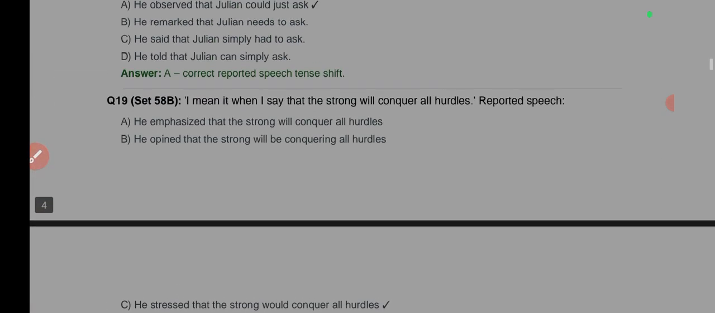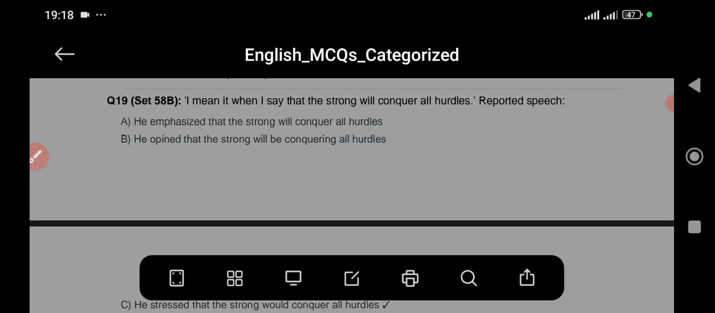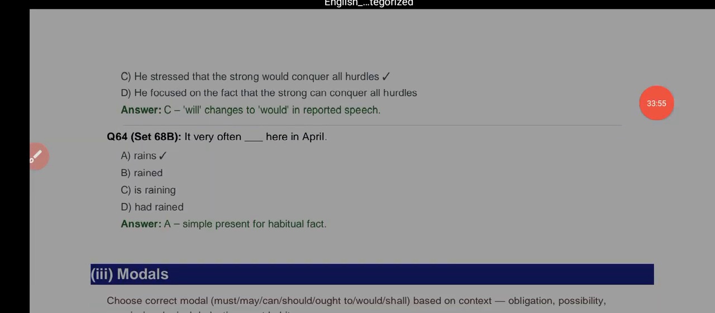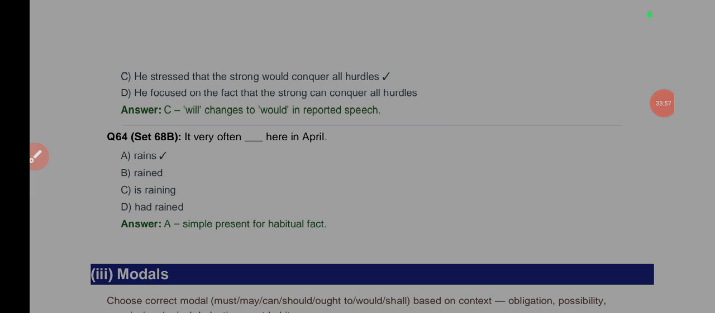He stressed that the strong would conquer all of those. He emphasized that the strong will conquer. Okay, since it is past tense here, that's what is being tested. A reported speech is always in the past. So in this case, it will be would. Option C is correct. Keep in mind that will changes to would in reported speech.